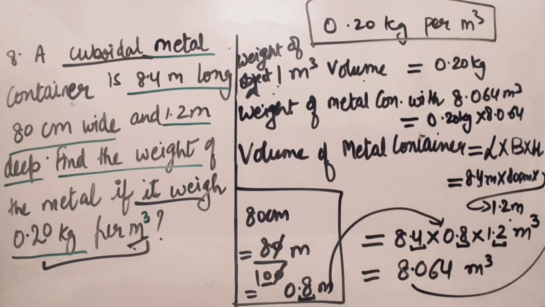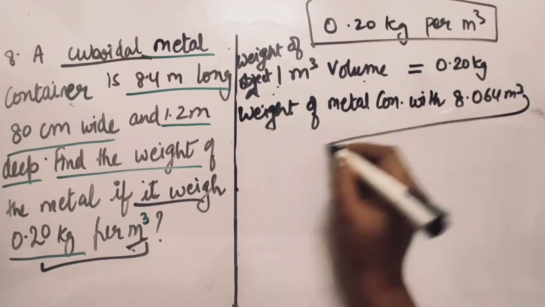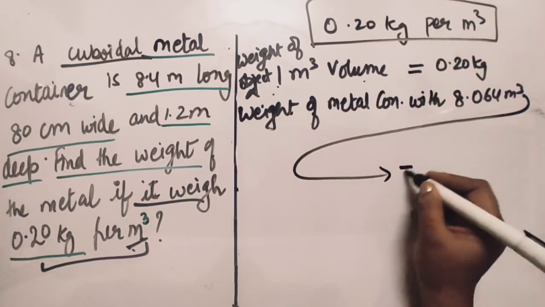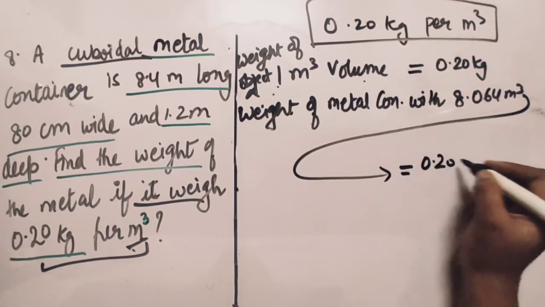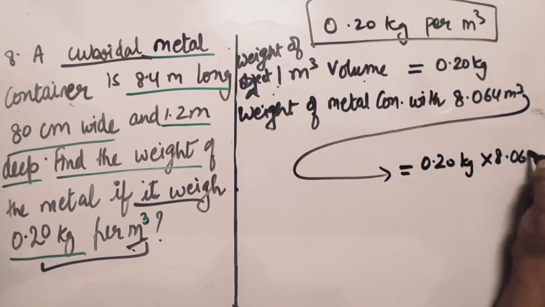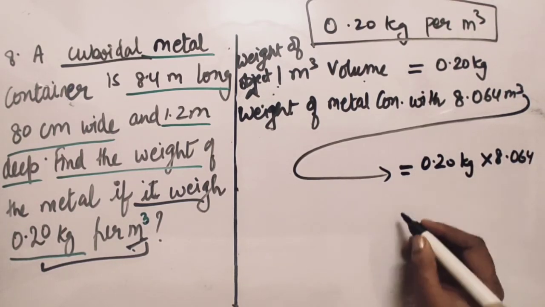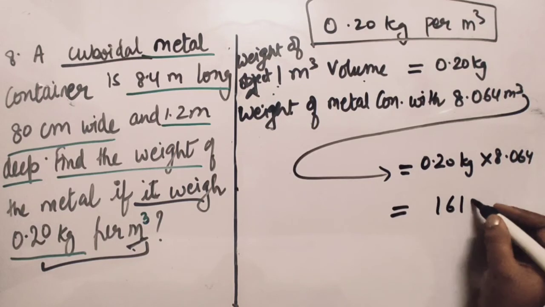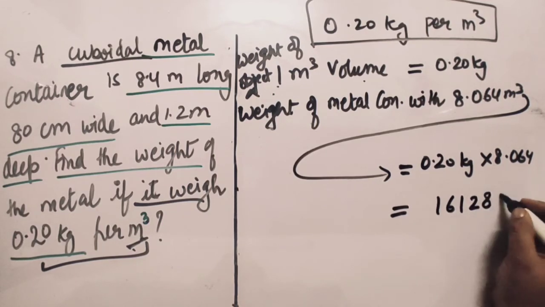So here we have 0.2 kg into 8.064. Now we will multiply it, and after multiplication we will get 161,280. You can check it.